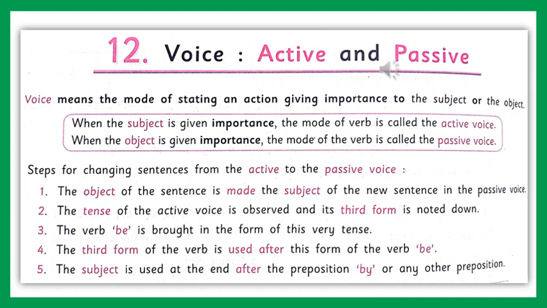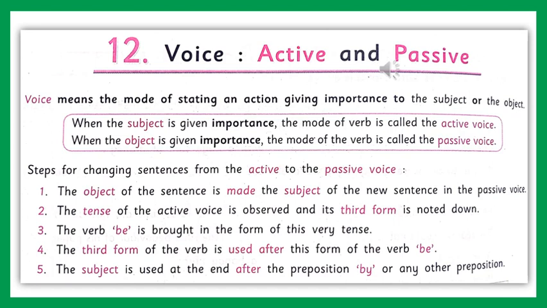Second point, the tense of the active voice is observed and its third form is noted down. Throughout the passive voice we need the third form of the verb. For example, eat, ate, eaten.